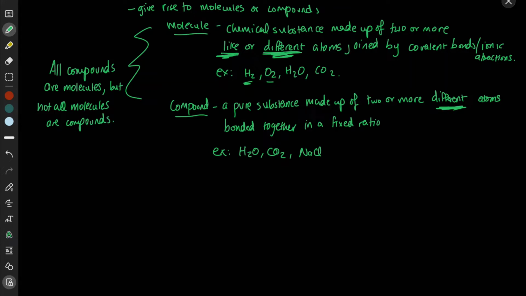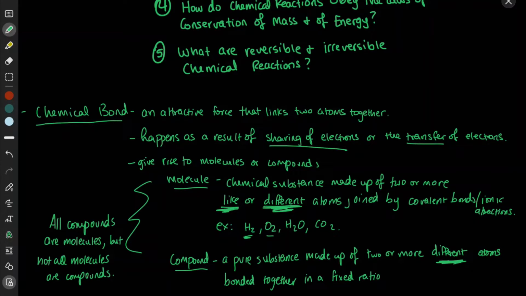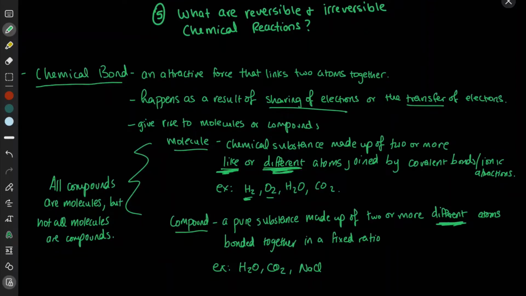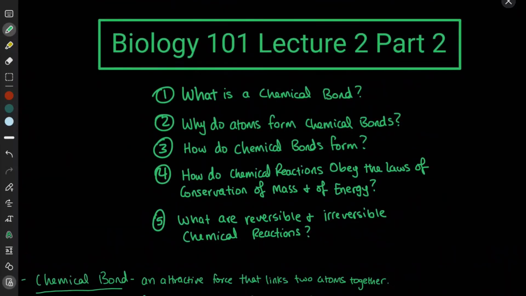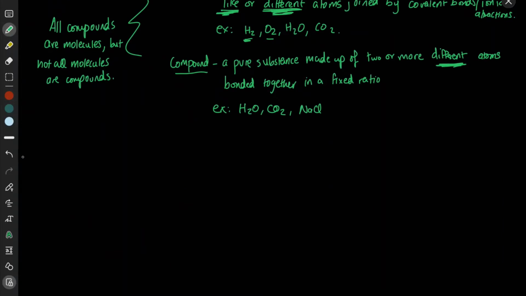Okay, so again, all compounds are molecules, but not all molecules are compounds. We discussed what a chemical bond is, and that they give rise to molecules and compounds. We defined molecule and compounds. So now let's talk about why atoms form chemical bonds. The main reason is to satisfy the octet rule.